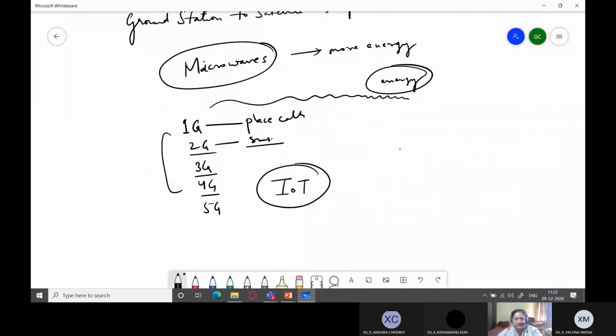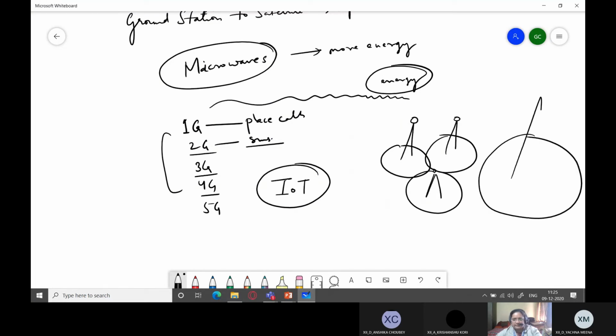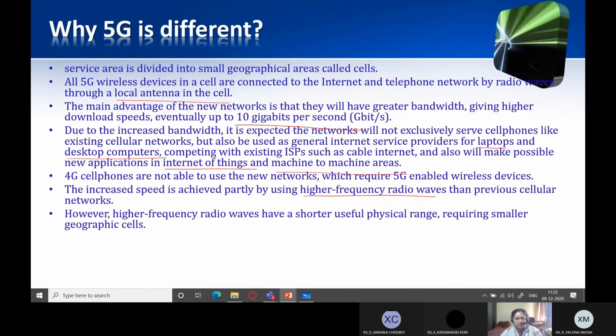That's what I said. If you have smaller cells, managing these towers would become very easy. Right now, what is it? A huge cell with one cell phone tower. Instead of that, that particular cell is going to be divided into 2 or 3 cells with individual towers. So the distance between two towers is going to be reduced. That would be purely line of sight communication, and hence obstruction is reduced, because of which the frequent disconnection problem, call drop problem, or the network loss problem will also be solved.